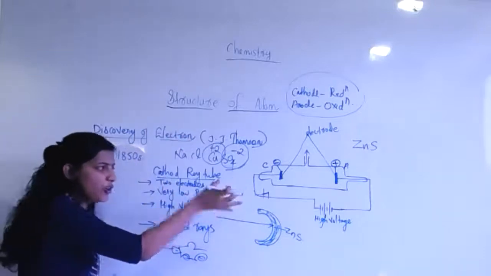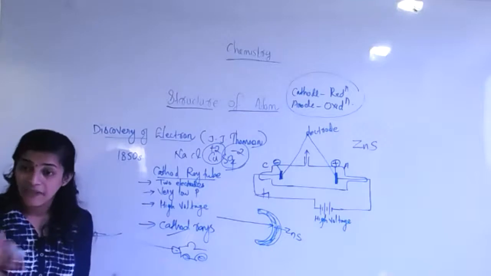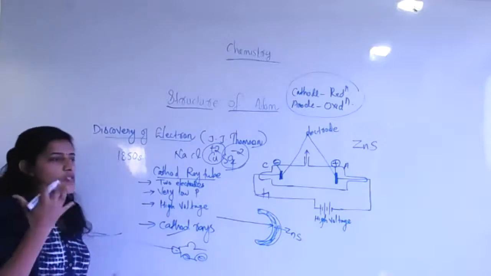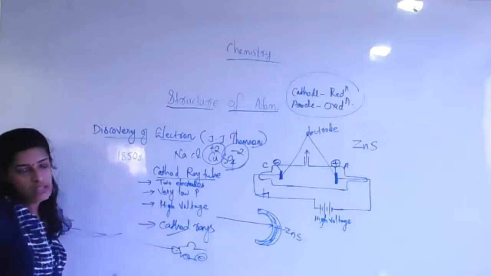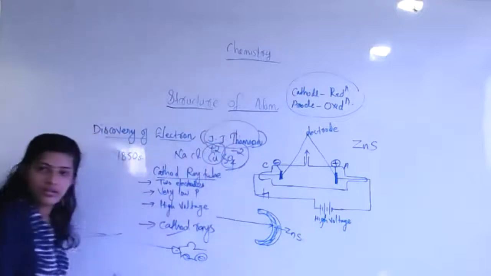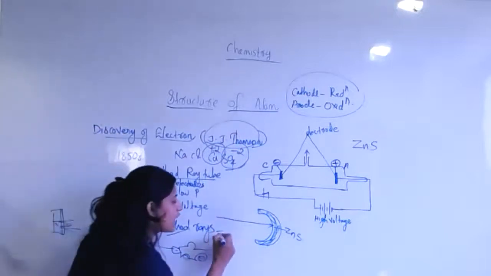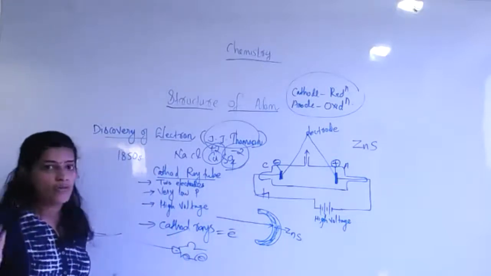After lots of discovery, observation and conclusion, they named it an electron. That is named by J.J. Thomson. So cathode rays equal electron, no doubt. Now we know everything, but initially we had no idea about that.